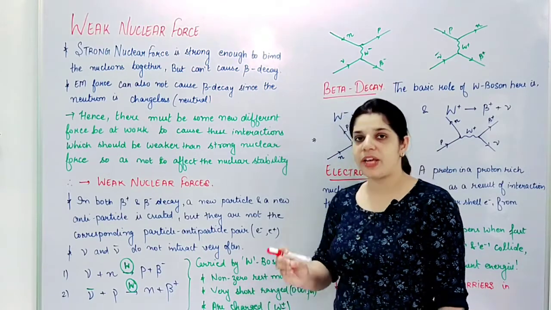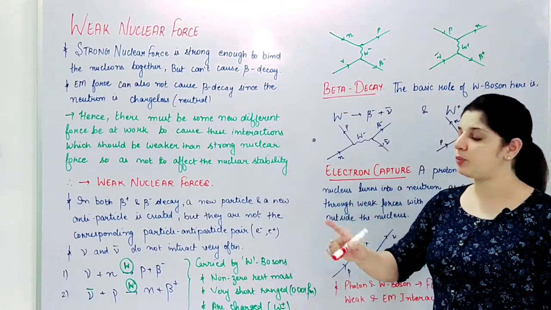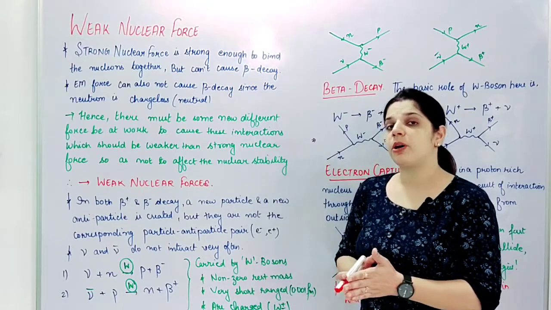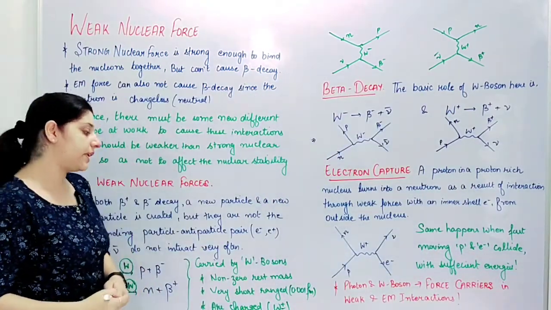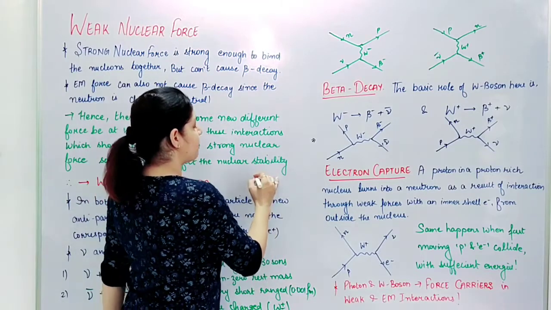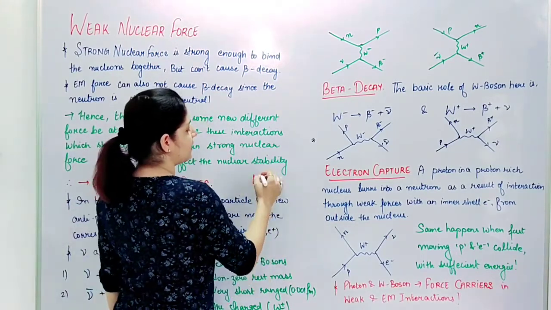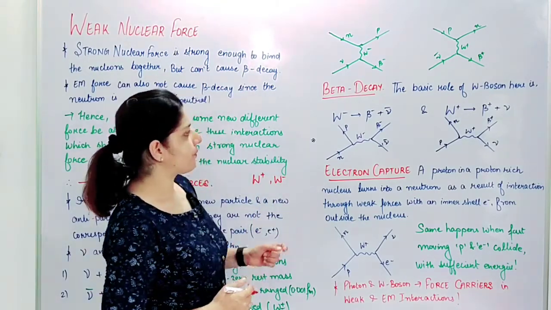They are of very short range, of the order of 0.001 femtometer, and also they can be charged, right? When we talked about photons or virtual photons, they were massless and chargeless, but in the case of W, we have non-zero rest masses plus short range plus they can be charged also, W positive and W negative.